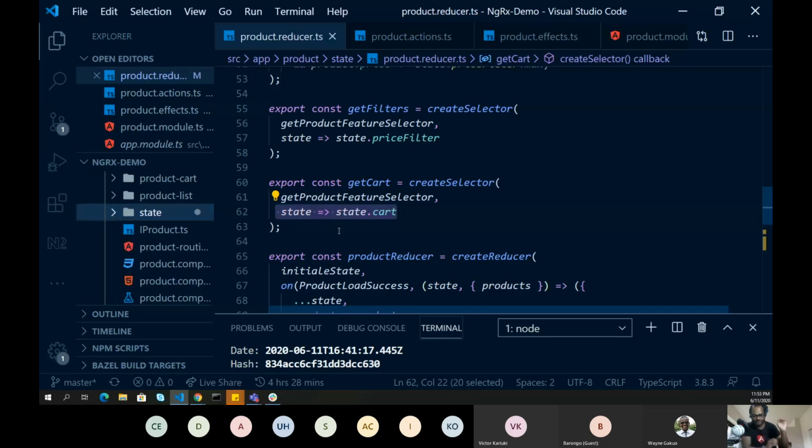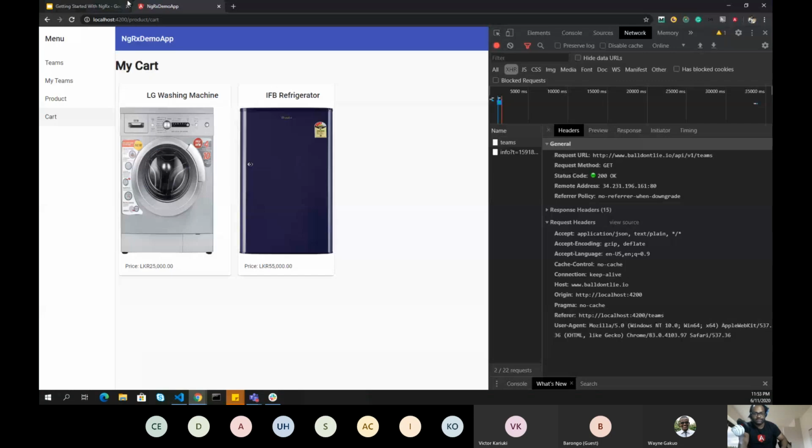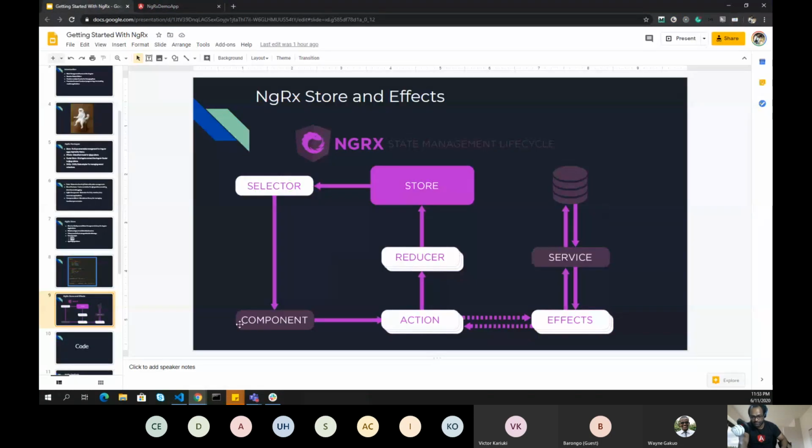Now, of course, we have seen different parts, right? We have seen how to write actions. We have seen how to write reducers. We have seen how to write effects and how to write selectors. But how to connect them? This is where the most important thing inside your application comes into the picture. If you remember this diagram, we have discussed everything apart from the component.